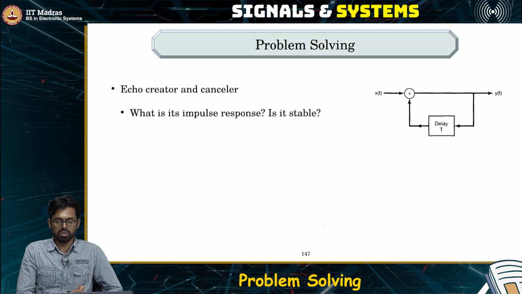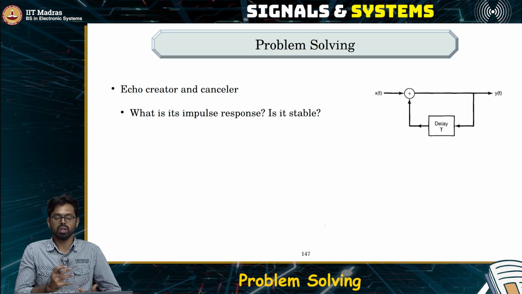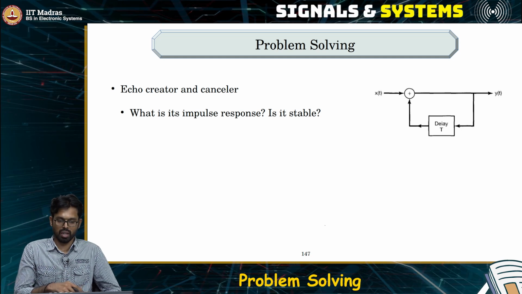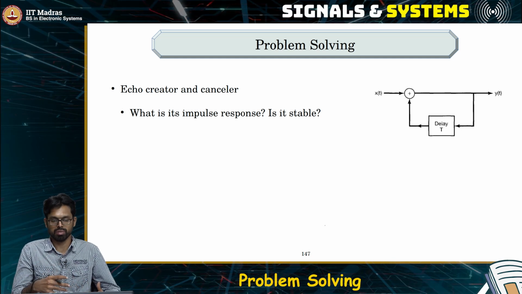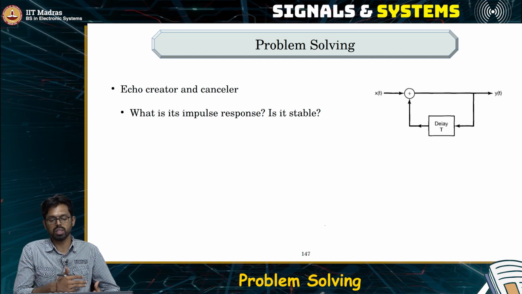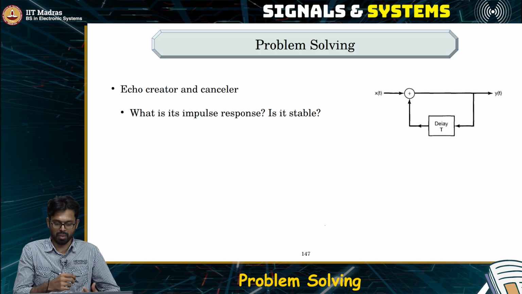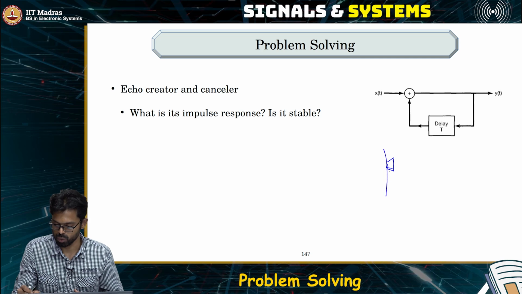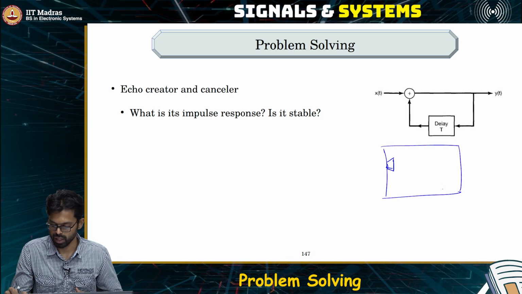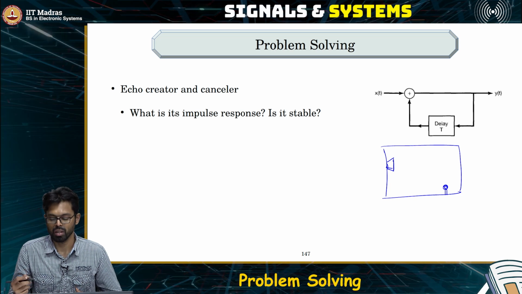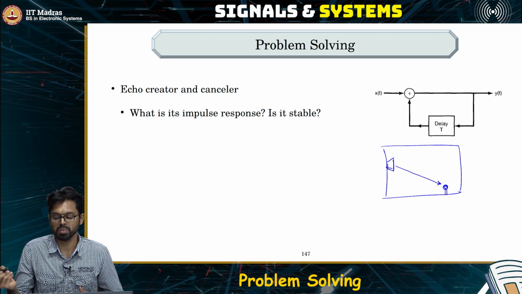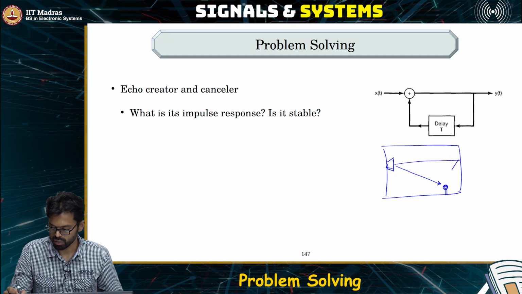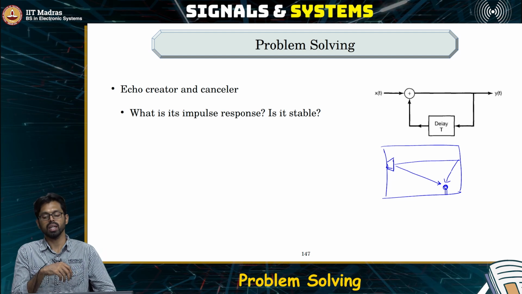In many practical audio systems, we have this problem of echo, right. So, what is echo? It means that there is an audio signal which gets reflected off some surface, and at the receiver, which is let's say a microphone or some listener, you get not only the original signal but also this reflected signal. So, if there is a speaker somewhere in a room, let's say there is a room and there is a speaker, and let's say there is a microphone here. So, the direct signal comes to the microphone, but it is also possible that it gets reflected off a surface and then also is received at the microphone.